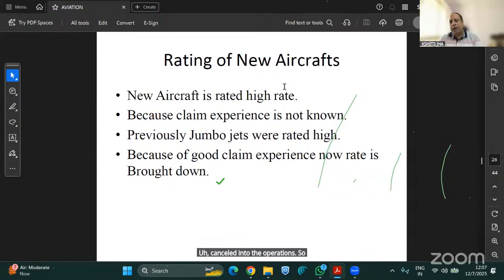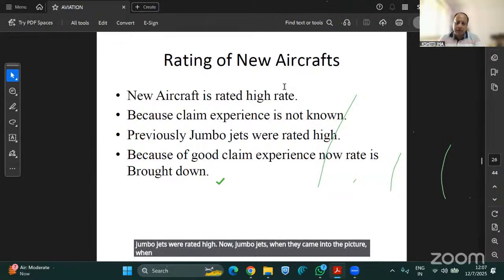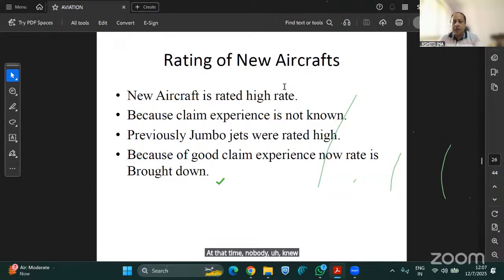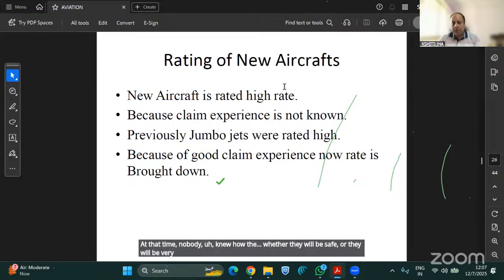So why are rates quite high? Because the previous claim experience is not known. Of course, there's no previous operation because it's a very new aircraft. Previously, jumbo jets were rated high. When jumbo jets came into the picture, when they were designed, at that time nobody knew whether they would be safe or very dangerous.